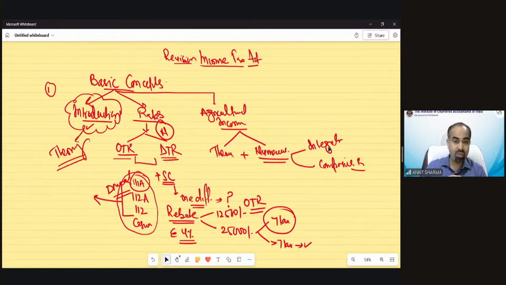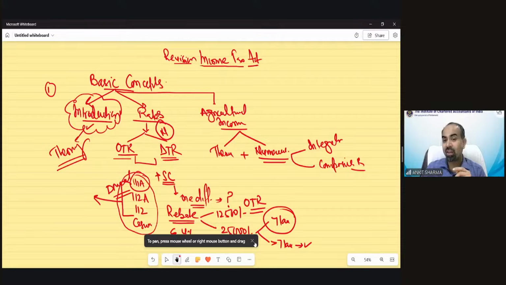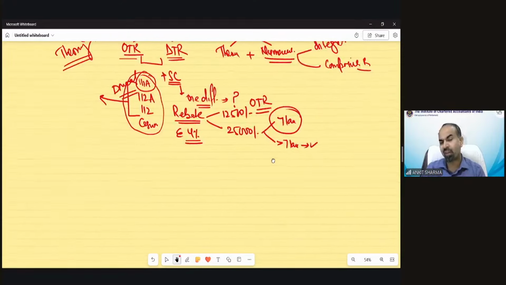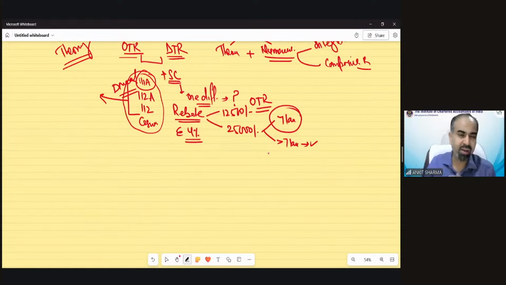Now my one question to all of you, and I want to see who can give the answer to this question. Only that student can give the answer, in my opinion, who has actually understood the provision correctly. So my question is this: is this possible? Read very carefully. Before giving the answer, please understand the question, then think about the provision, and then only try to answer it. Okay, let me see who can do this. And I can bet you, you can ask this question to your friends, and 90% or more may give the wrong answer. Let me give you the question.